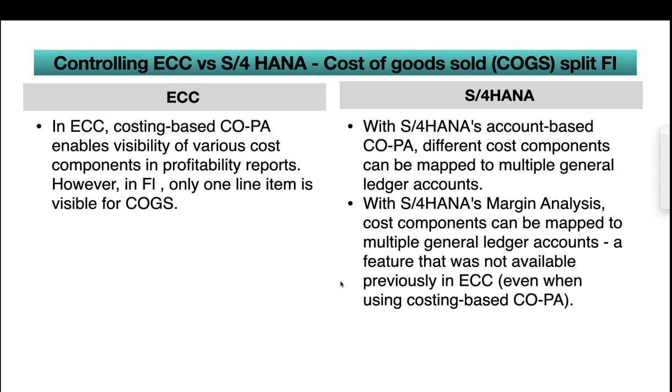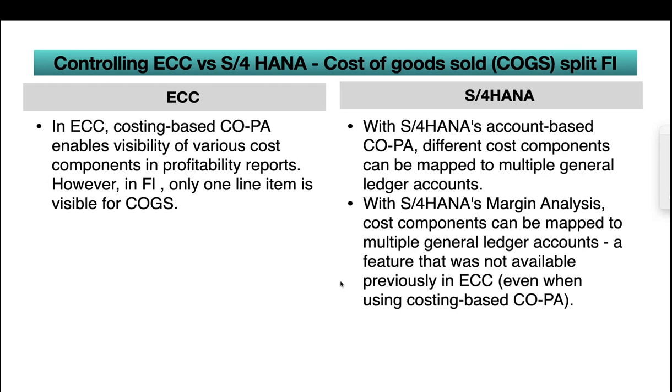On the right side, in S/4HANA, with account-based COPA, different cost components can be mapped to multiple general ledger accounts. So in ECC it is a single ledger account, but in S/4HANA you can assign multiple GL accounts. With S/4HANA margin analysis, cost components can be mapped to multiple general ledger accounts, a feature that was not available previously in ECC, even when using costing-based COPA.